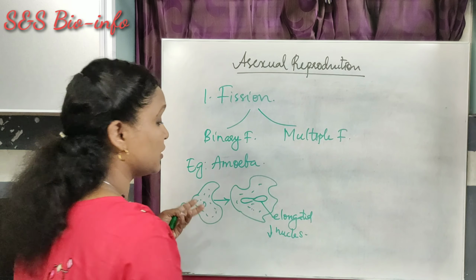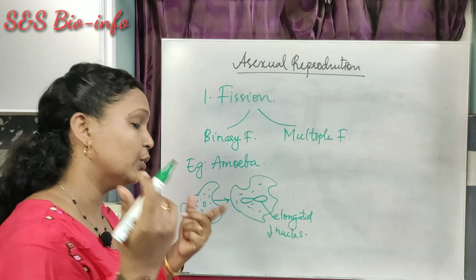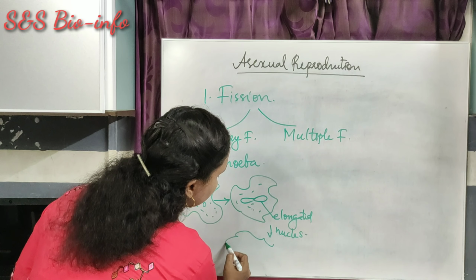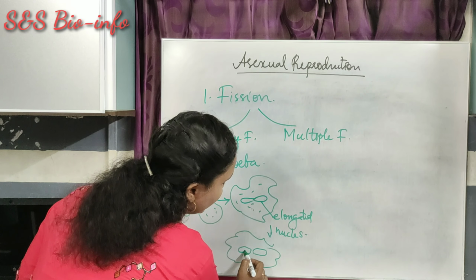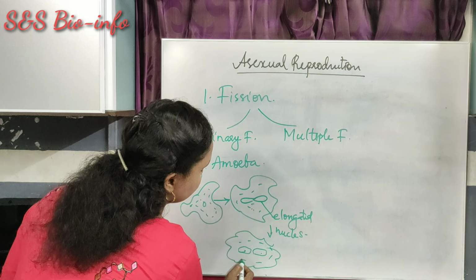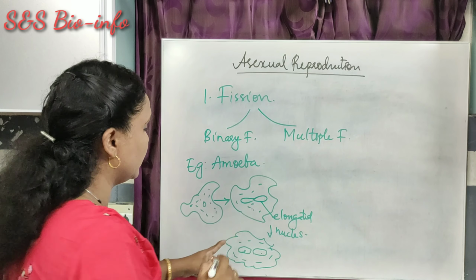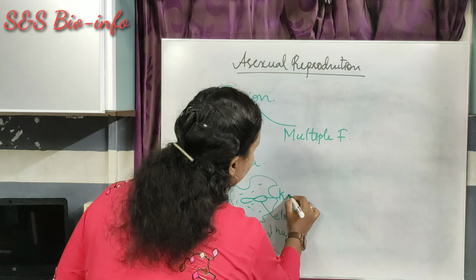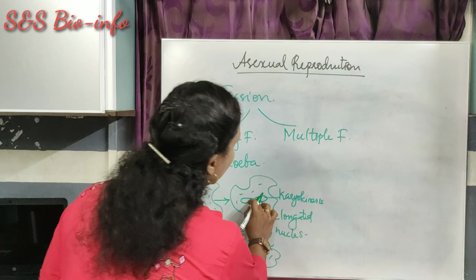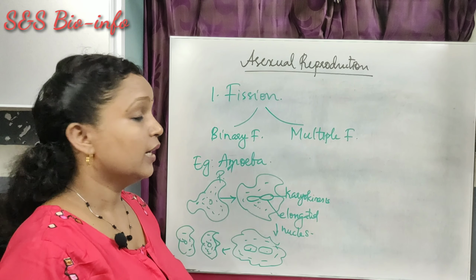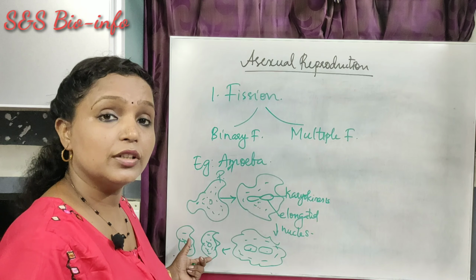Then what happens in the next phase? The division of the nucleus into two nuclei by mitosis. This is one nucleus, the second nucleus. Okay, two nuclei are formed by the division of the nucleus. This is called karyokinesis, the division of the nucleus.